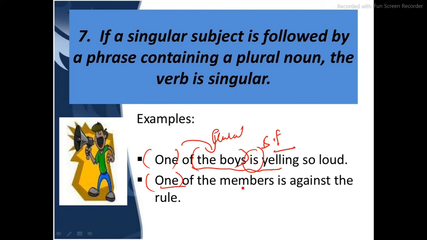Again, one of the members is against. Again, we are talking about the same thing. The sentence begins with a singular subject followed by a plural noun, and again we have used a singular verb over here.